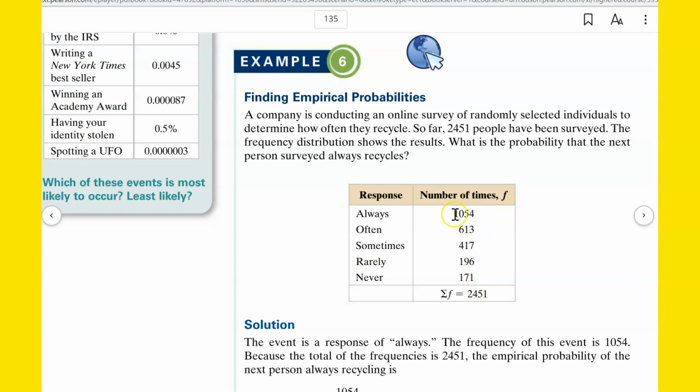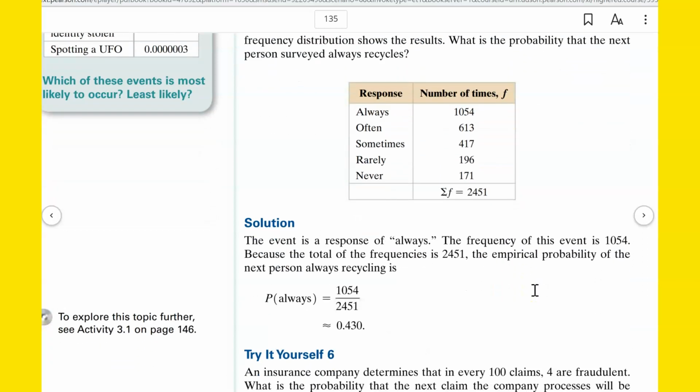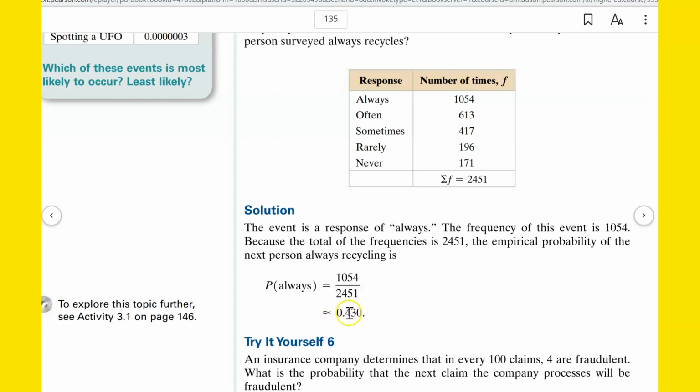So 1,054 out of 2,451 so far, that's what we've observed. So our best way of predicting is to base it all off of those observations. We would predict that the probability that the next person always recycles is 1,054 out of 2,451. 1,054 divided by 2,451. If we do that, we get 0.43, or about a 43% chance that the next person we survey will be one that always recycles.